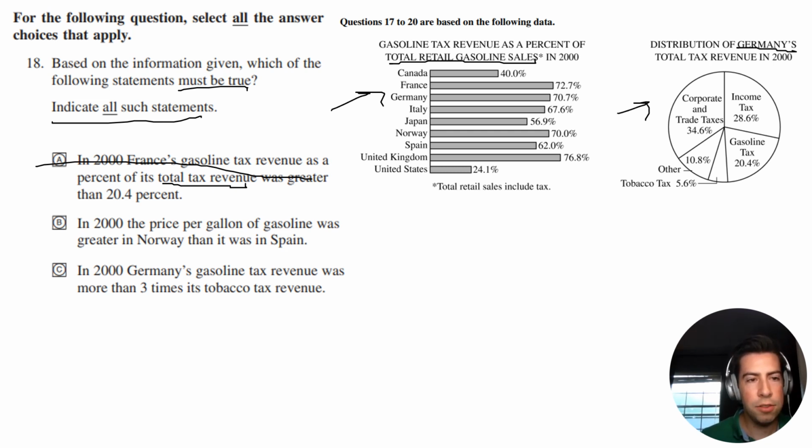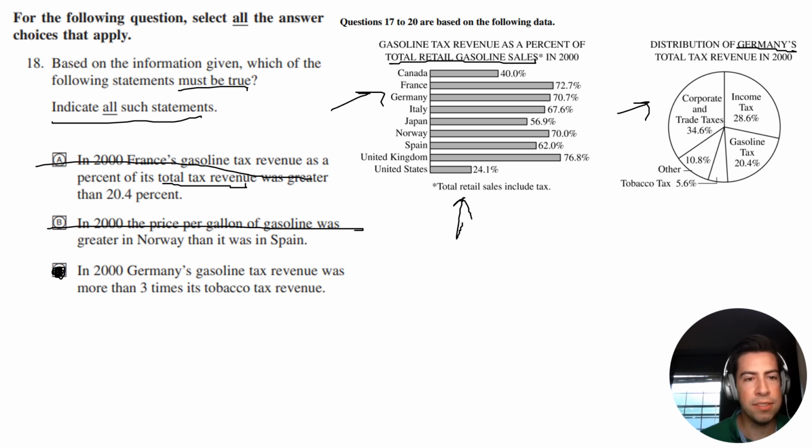For B, we have in 2000, the price per gallon of gasoline was greater in Norway than it was in Spain. Again, this graph does not tell us price per gallon. It only tells us the percentage of the total gas revenue that comes from taxes, so the taxes could be totally different. We don't have enough information for that one. That leaves us with C. Since the first two are out, we know it has to be C, but let's double check it real quick.